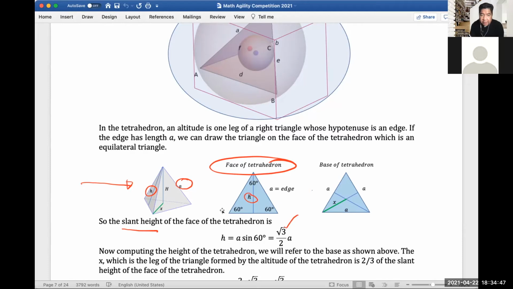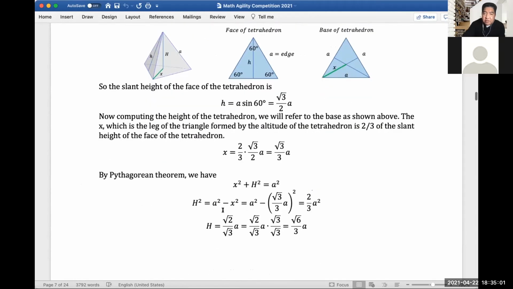Next, let's compute the height of the tetrahedron. Now that we have small h, let's compute capital H. A tetrahedron has a property here.